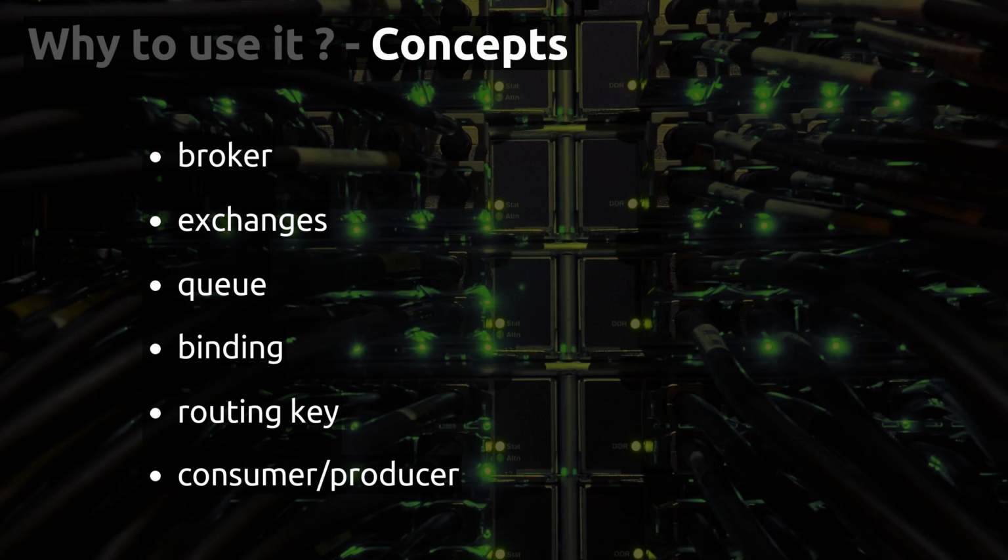So this is on the producer side. You have the queue, of course. It is really important to know what a quorum queue is, what a classic queue is, etc. After that, you have the binding. Binding is how you route a message from an exchange to a queue.